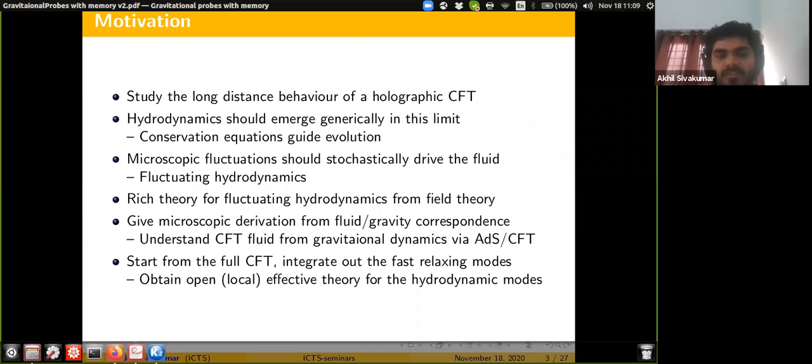And so we will do that, and we will try to obtain an open local effective theory for the hydrodynamic modes of the CFT. So, are there any questions about that?